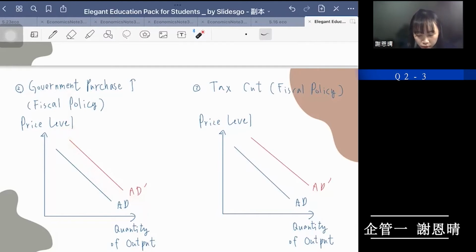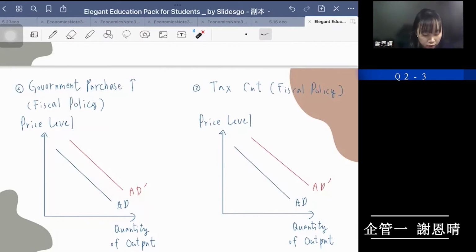And the last method is a tax cut, which is also a fiscal policy. When the government cuts personal income taxes, it increases households' take-home pay. And households save some of this additional income, and spend some of it on consumer goods.